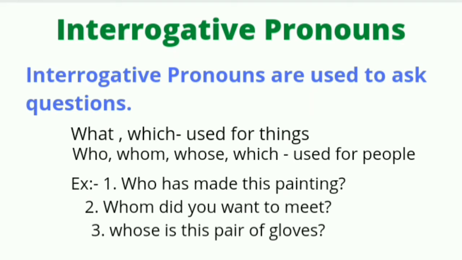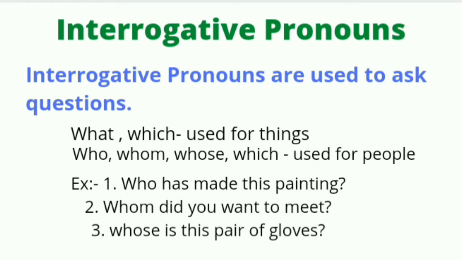Let's take some examples. What is your plan? It's an interrogative pronoun here. But if I say, what plan did you follow? Here what is followed by a noun, that is plan, so it will be called an interrogative adjective. Which is the mail train? Interrogative pronoun. But if I say, which train is late?